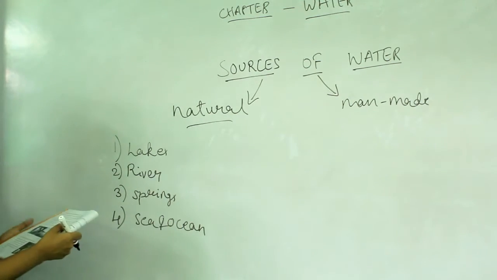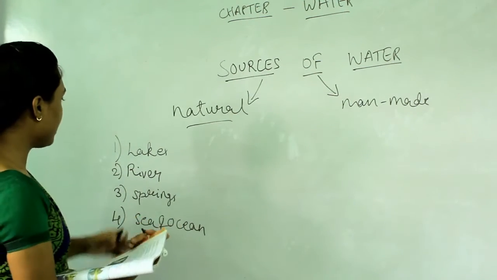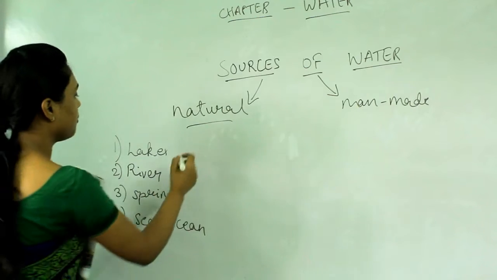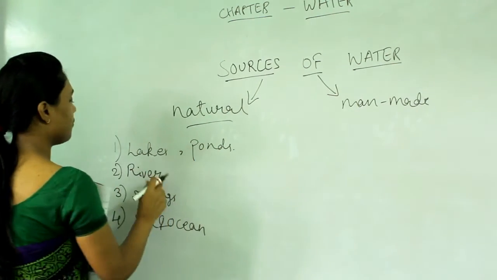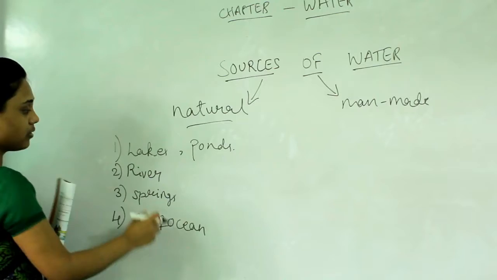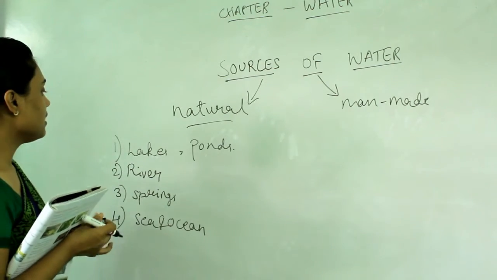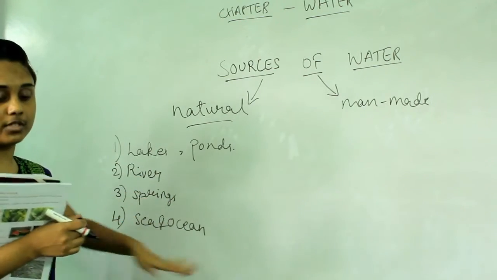We have lakes and ponds, rivers, springs and sea and ocean. Now we will study these sources.